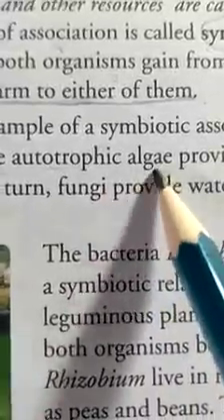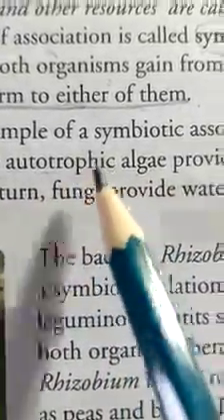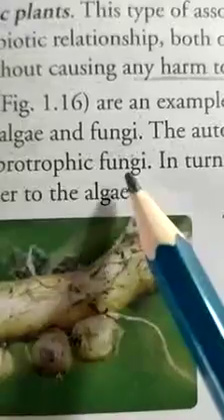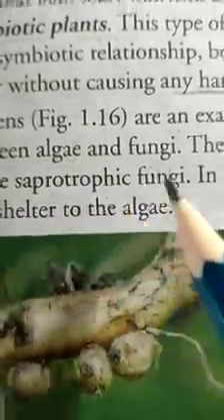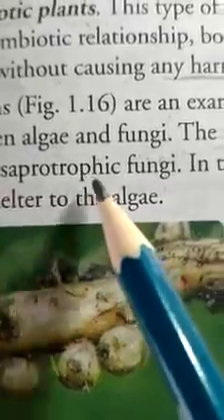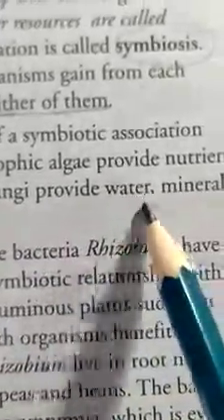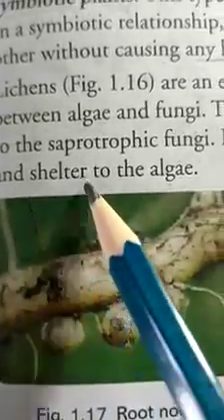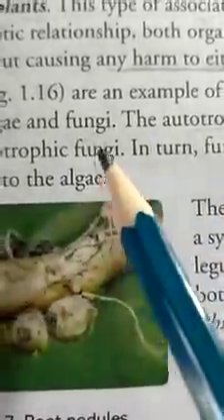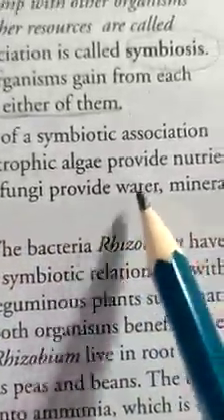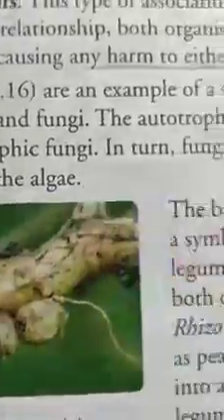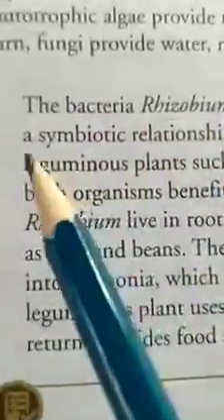The autotrophic algae. Autotrophic means algae make their own food because they have chlorophyll. They provide nutrients to saprotrophic fungi. Fungi is saprotrophic, means to say they do not have chlorophyll and they do not prepare their own food. In return, fungi provide water, minerals and shelter to the algae. So both benefit. Now the bacteria Rhizobium have a symbiotic relationship with leguminous plants.